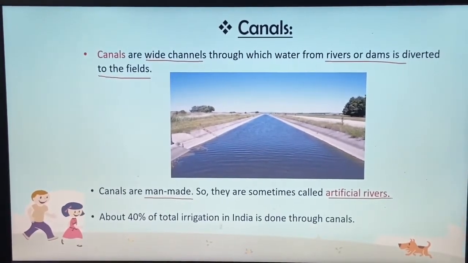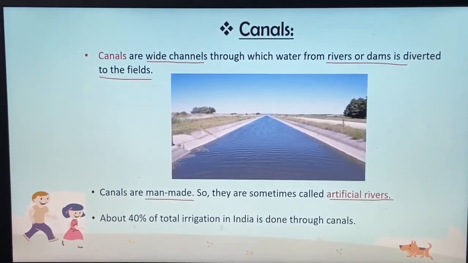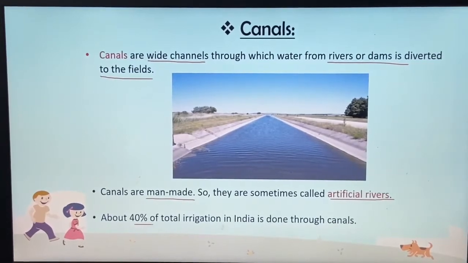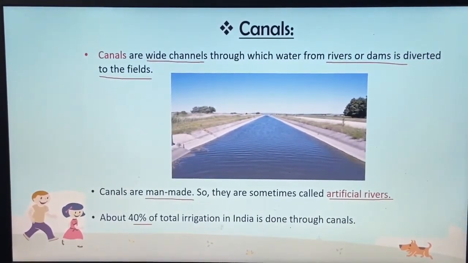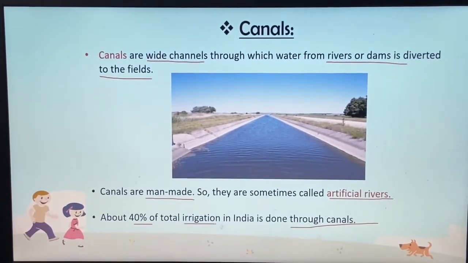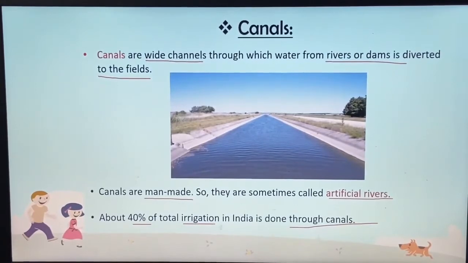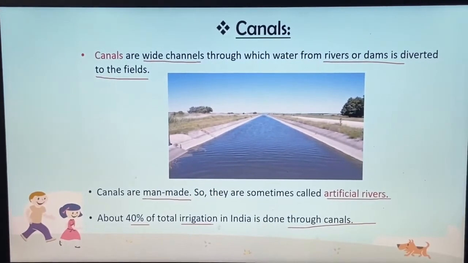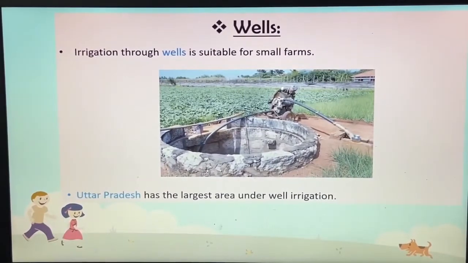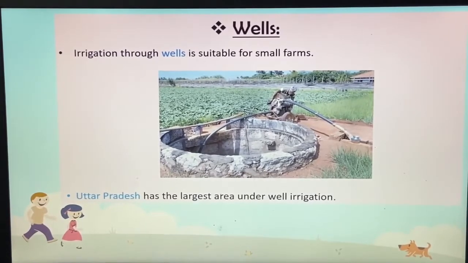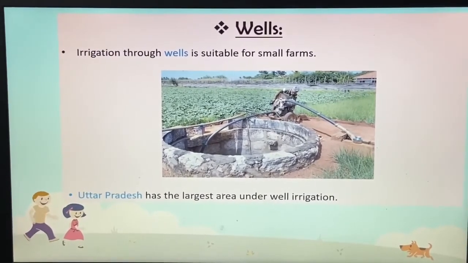ठीक है. Next, about 40%, कितने, about 40% of total irrigation in India is done through canals. So around 40% of irrigation in India is done through canals. Now next, another source of irrigation in India is wells. Irrigation through wells is suitable for small farmers or small farms.